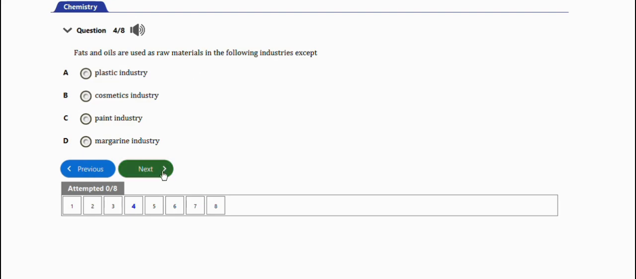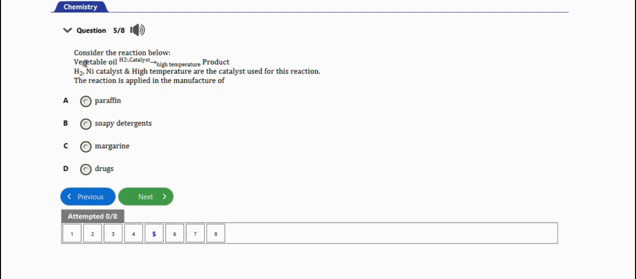The next question will be this one. It says consider the reaction below. Okay, so we have hydrogen gas, nickel catalyst, and high temperature as the conditions used for the reaction. The reaction is applied in the manufacture of... so the right answer is option C, which is margarine.